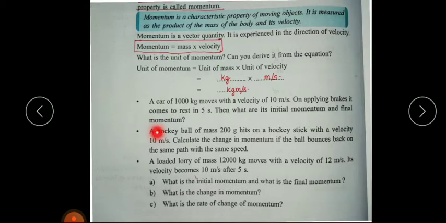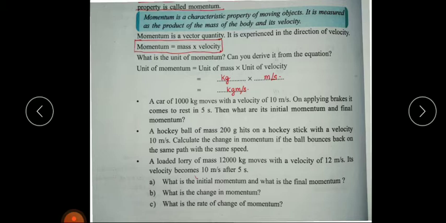Second question. A hockey ball of mass 200 gram hits on a hockey stick with a velocity 10 meter per second. So what is the mass of the hockey ball? 200 gram. Then hits on a hockey stick with a velocity of 10 meter per second. Then what is the initial velocity? 10 meter per second. Calculate the change in momentum if the ball bounces back on the same path with the same speed. So we have to find out the change in momentum.